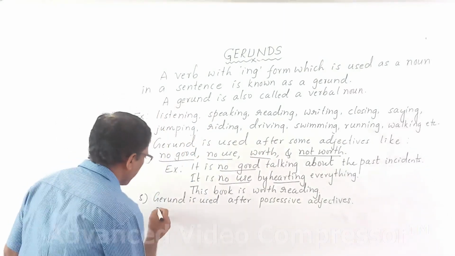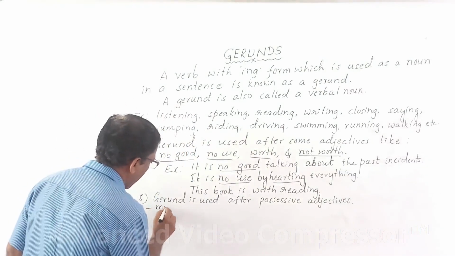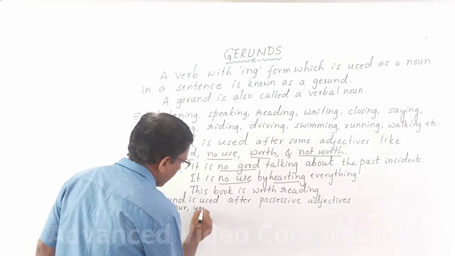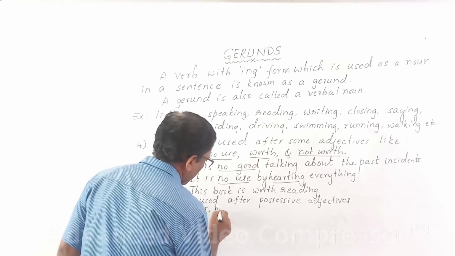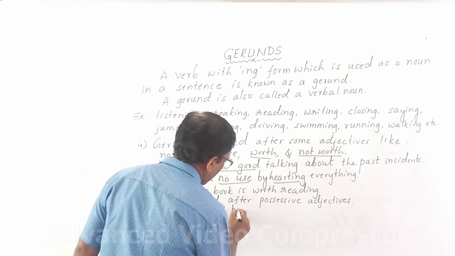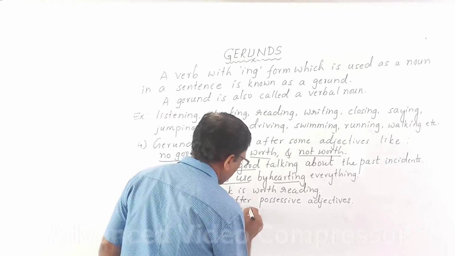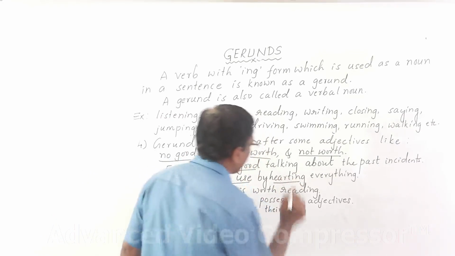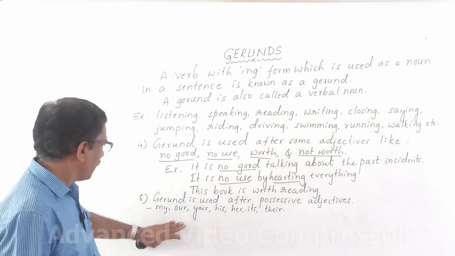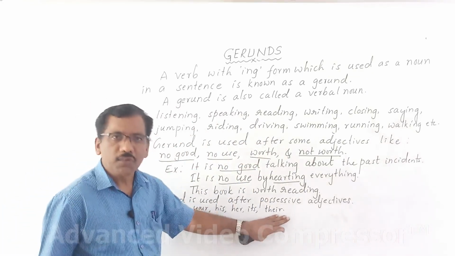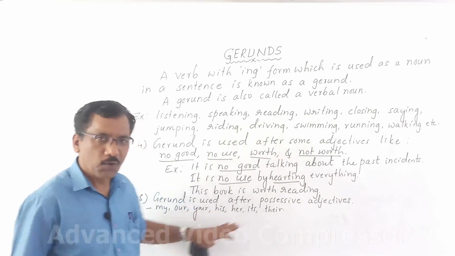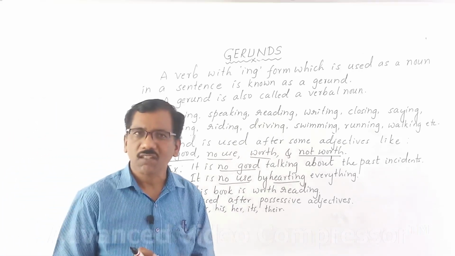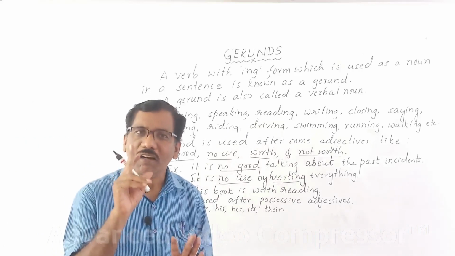They are, please look here, my, our, your, his, her, its, their. Please remember, these are always used before nouns. These are called possessive adjectives, and these are used before nouns.